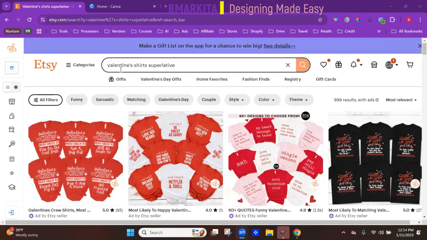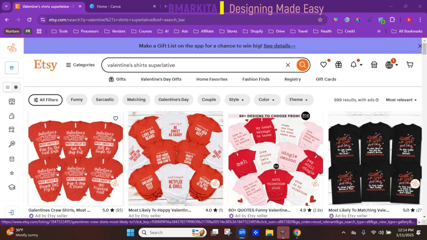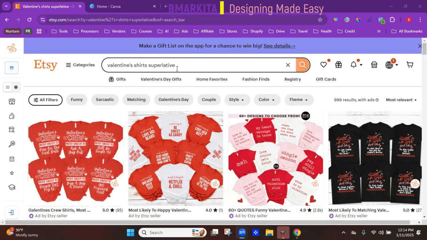So I just came over here on Etsy and typed in Valentine's shirts, superlative. So that's just going to give you those different shirts that give a characteristic of a person wearing the shirt. Like these where it says Galentine's. So you can also do Galentine's too. Galentine's crew most likely to. So the most likely to shirt. So you can search that as well and get these.